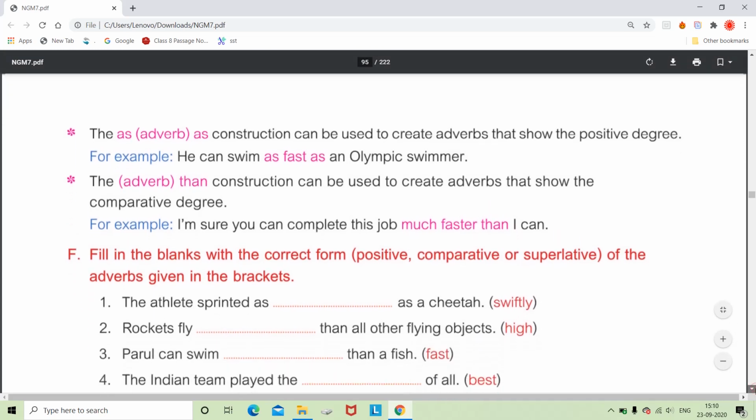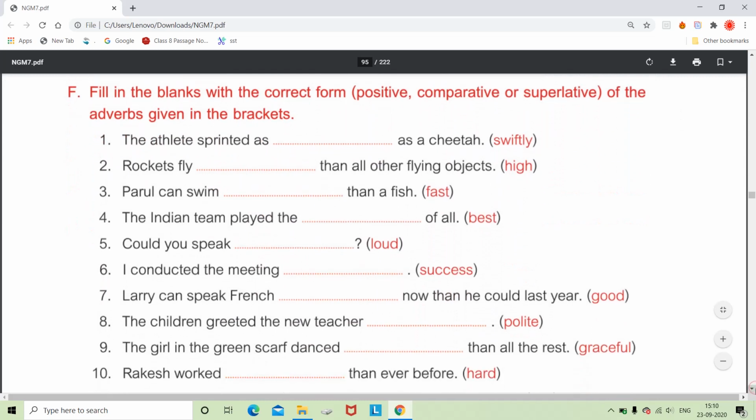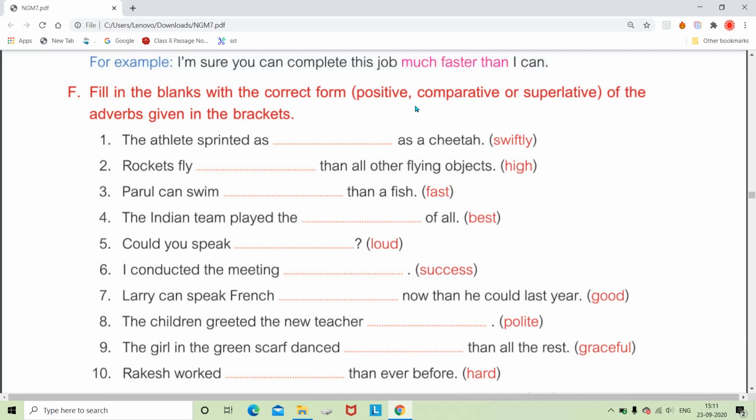So now let us solve exercise F on the basis of these degrees of comparison. Here you can see: the athlete sprinted dash as a cheetah. It is simply as, so it means positive degree. So we will just use the adverb in its original form. We will not add er, more, or anything else. We don't need to use anything before or after swiftly. Simply we will say, the athlete sprinted as swiftly as a cheetah.